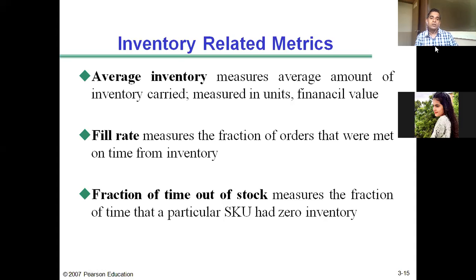If many SKUs or product items were out of stock for many days, it means the inventory decisions were not right. A low level of inventory was maintained by the managers, which resulted in a fraction of time out of stock for many items. The problem with this is many orders will not be met, and sales will be lost by the company.